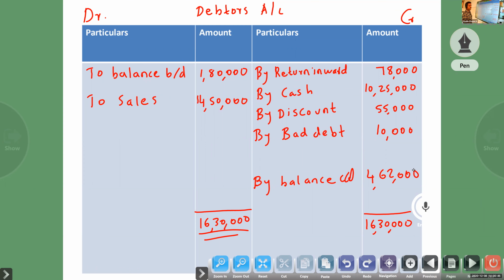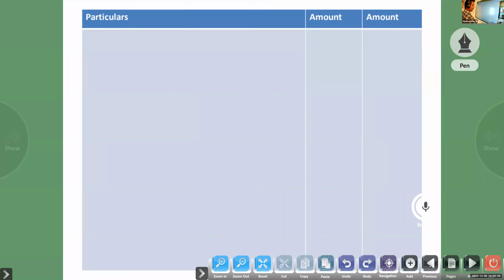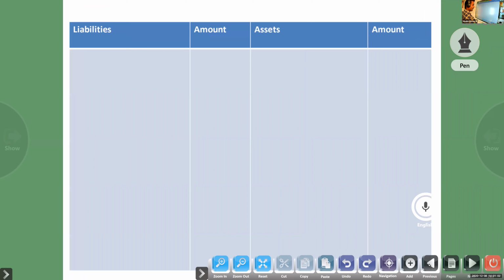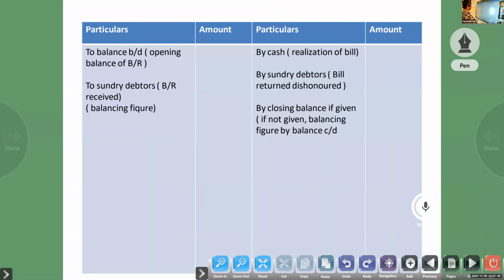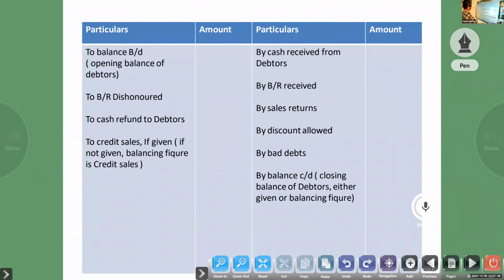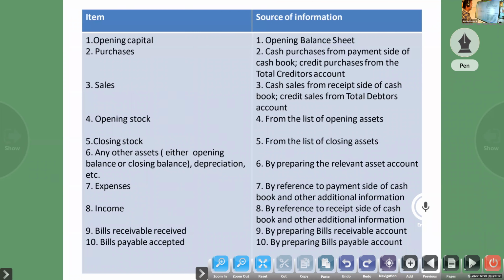Then last, 28th question, Mr. Bhavana. So that is conversion of single entry into double entry. Only one question. If you want, I will give one extra question to you. You can do it as homework. Okay. So conversion of single entry into double entry.